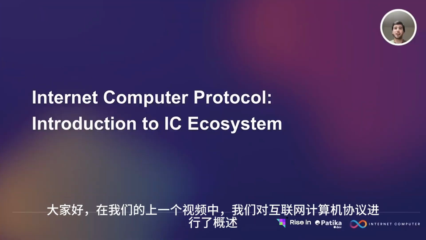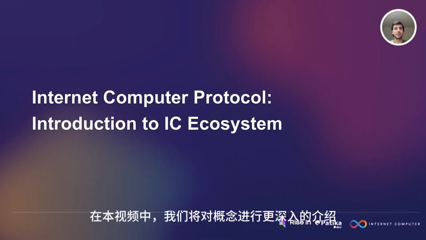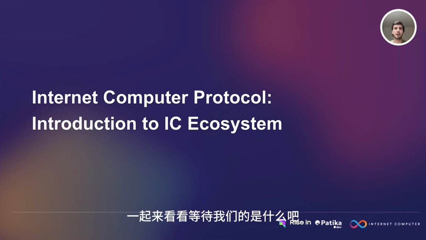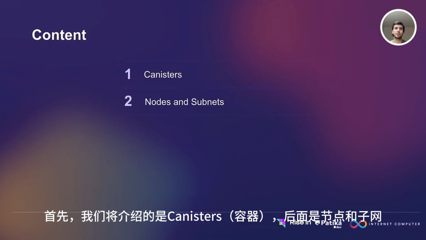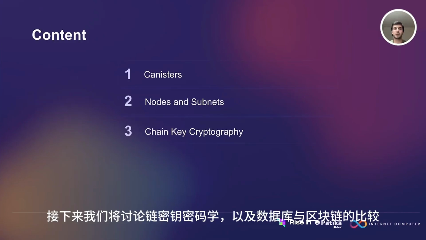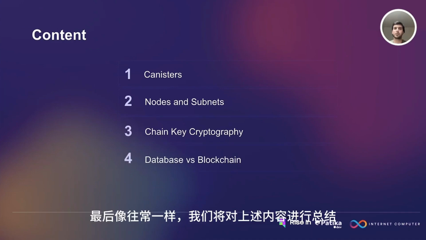Hi everyone, in our last video we had a quick overview of the Internet Computer Protocol, and in this video we are going to have an introduction to the concepts where we dig deeper. So let's see what is waiting for us. First, we are going to talk about the canisters, which is followed by the nodes and subnets. Then, we are going to talk about chain key cryptography. Next, we have the database versus blockchain comparison. And finally, as usual, we will have our conclusion.